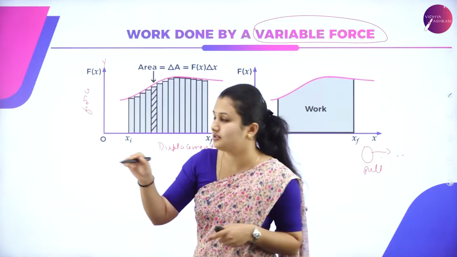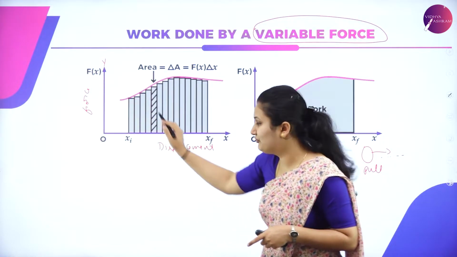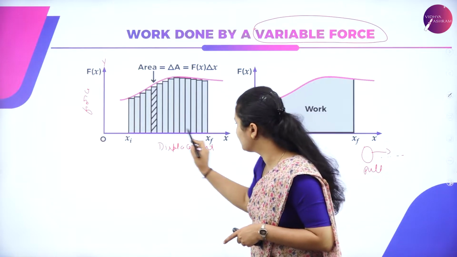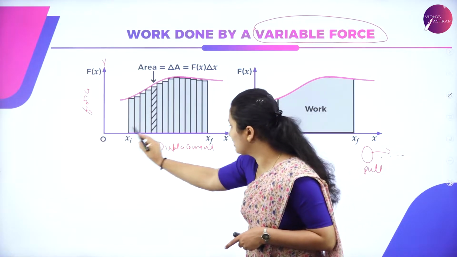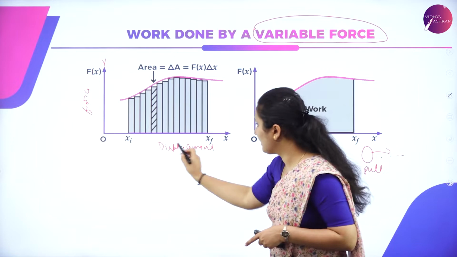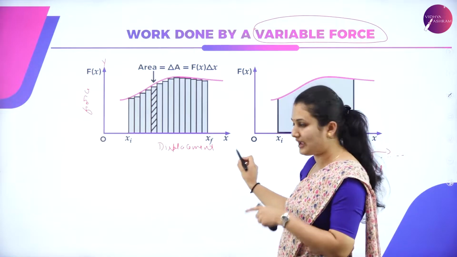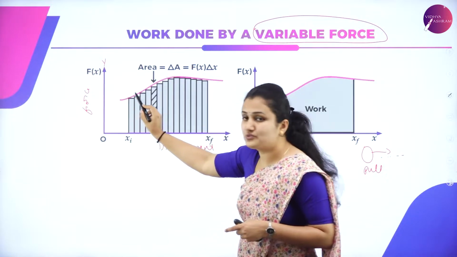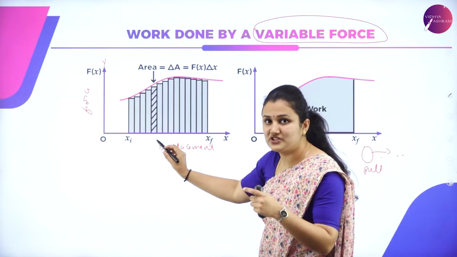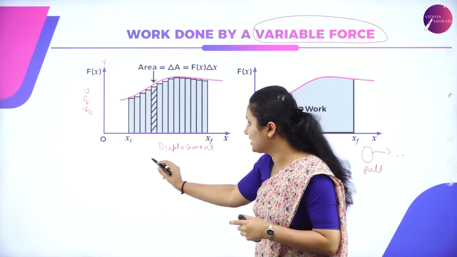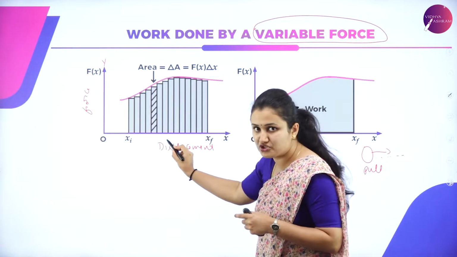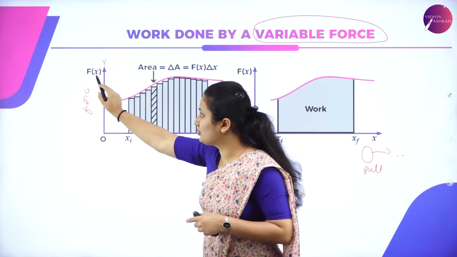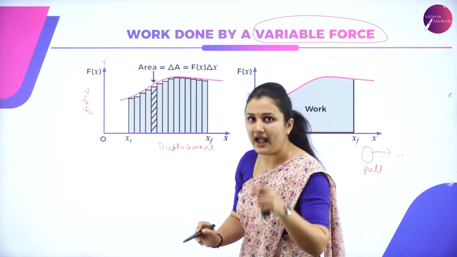F of x means force is a function of position x. You can see each position from xi to xf. From the initial to final position, the displacement is along the x-axis and force is a function of position. As we apply a variable force on the object, at each point of its motion, the force is changing. The force as a function of position is given along the y-axis.